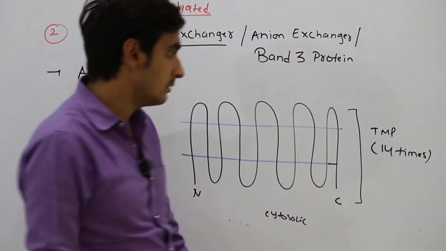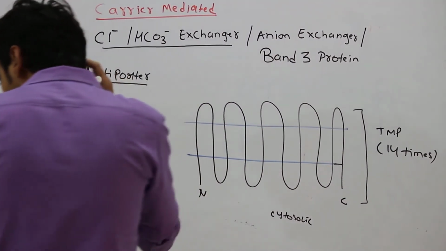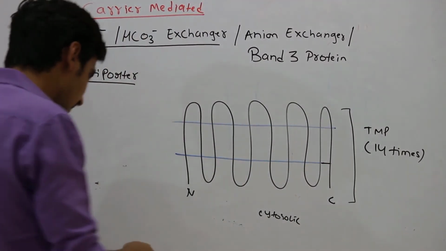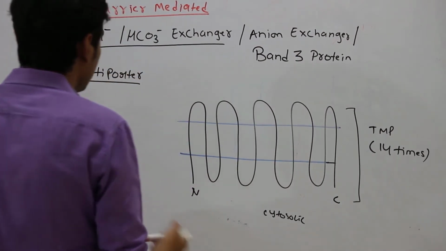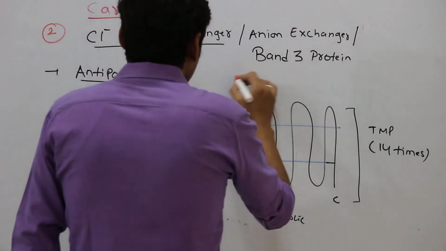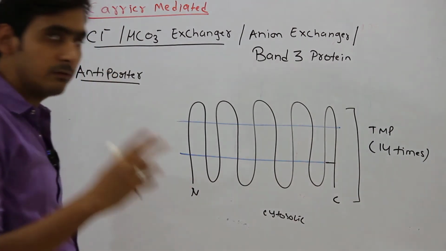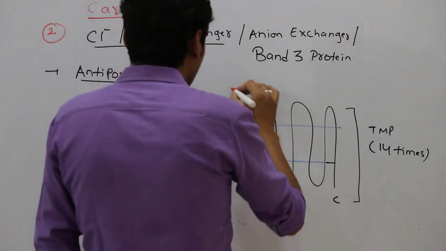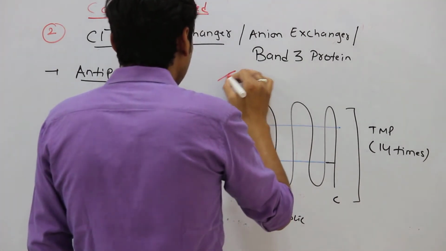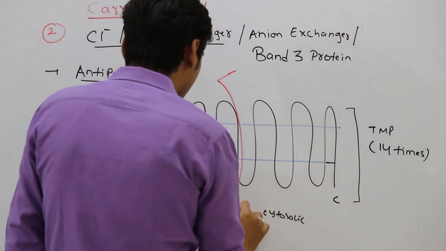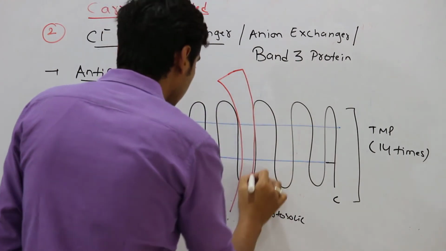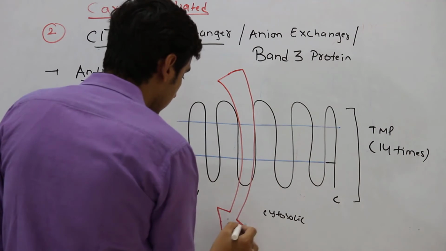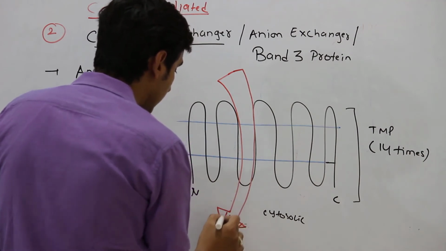Earlier GLUT was spanning the membrane 12 times, but this spans the membrane 14 times. It's an antiporter, right? So there will be the movement of two molecules in opposite directions, and those two molecules are the chloride and bicarbonate ions. This is present on the plasma membrane of RBC.